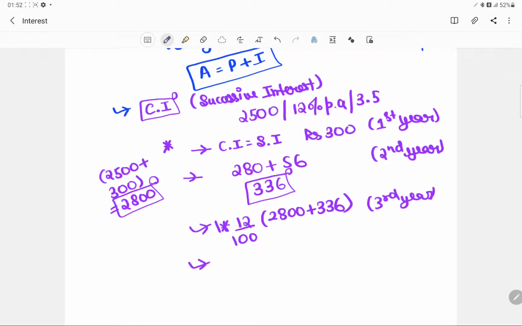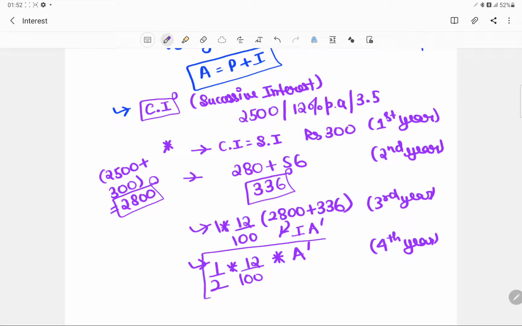And in a similar manner, whatever amount comes after the third year, A dash, we will calculate 12 upon 100 of A dash. But since we are calculating it only for half a year, we will take half of that, and that would be the answer, the A double dash would be the final amount.